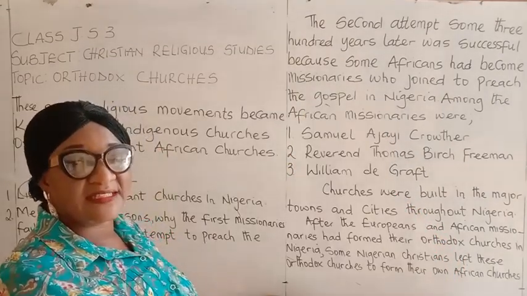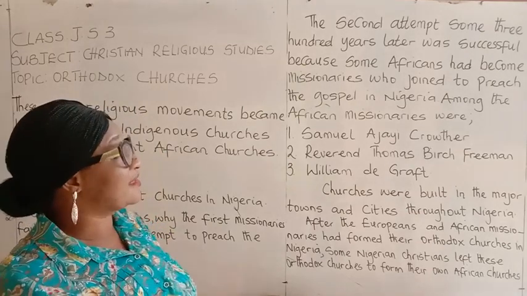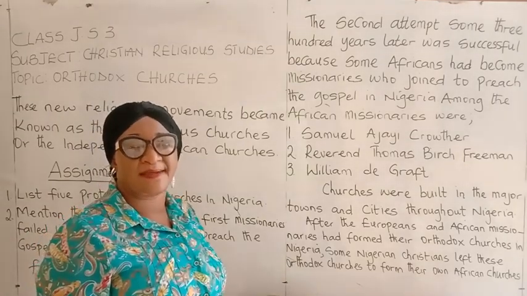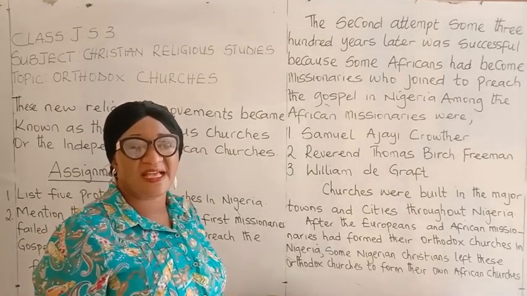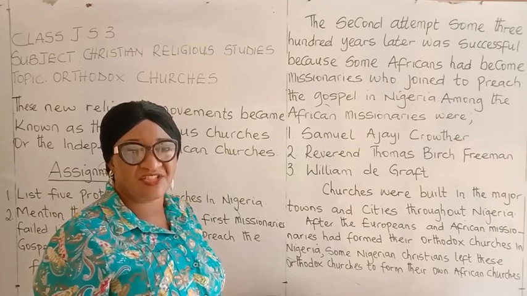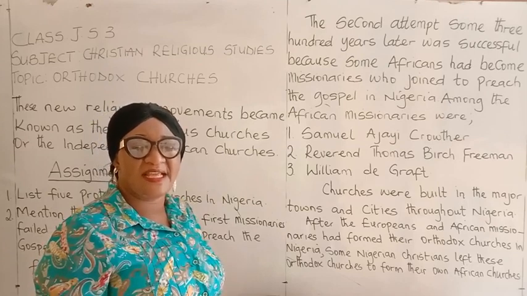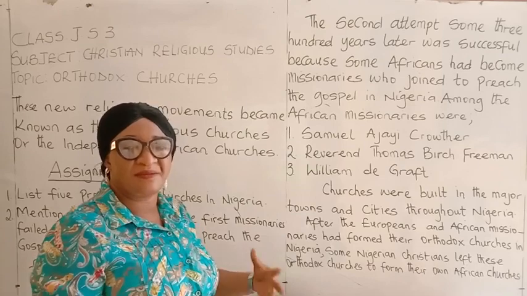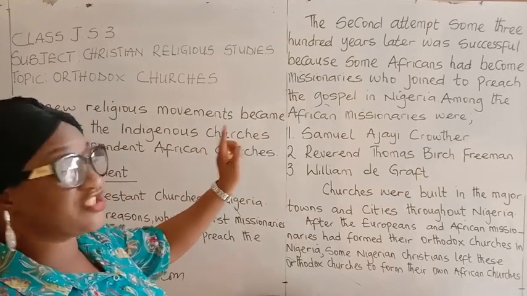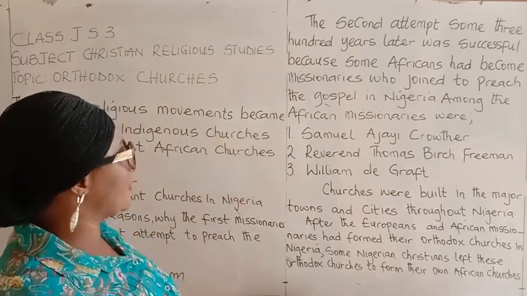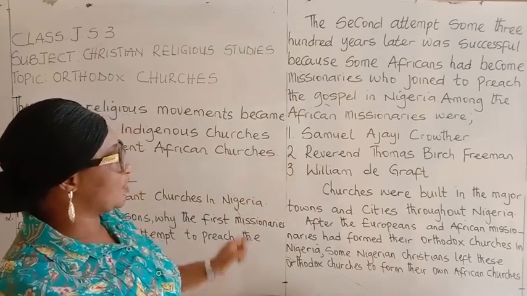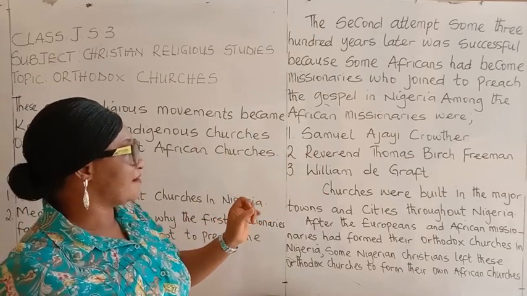However, the second attempt, some 300 years later, to preach the gospel message was successful. Why? Because some Africans had joined to preach the gospel message in Nigeria. Now, let's look at the names of some of these African missionaries. The first one we have here is Samuel Ajayi Crowther. The second name here is Reverend Thomas Birch Freeman. The third one here is William de Graft.